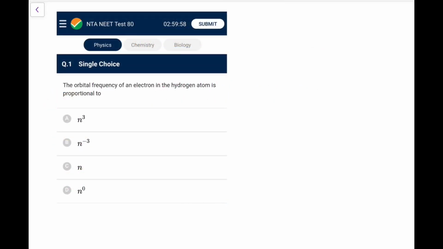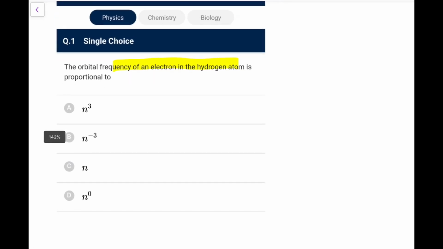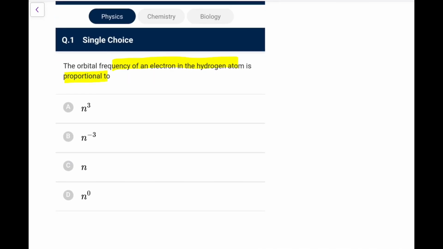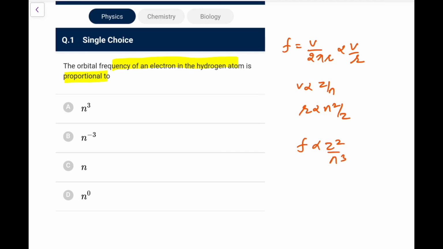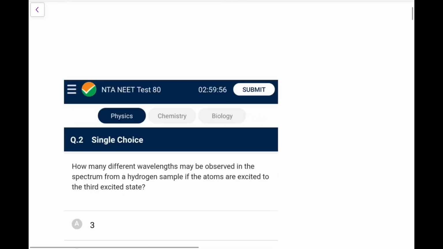So let's begin. The orbital frequency of an electron in the hydrogen atom is proportional to. So what you know, the orbital frequency is v upon 2 pi r. So that is proportional to v by r, and you know v is proportional to Z by n and r is proportional to n square by Z. So we get f is proportional to Z square by n cube. Because it is hydrogen, Z is 1, so f is n to the power minus 3. You can directly go for it.